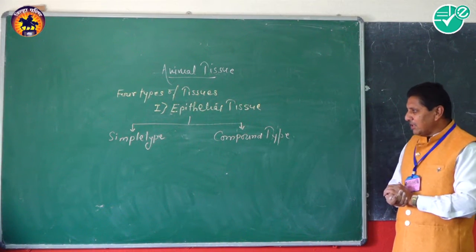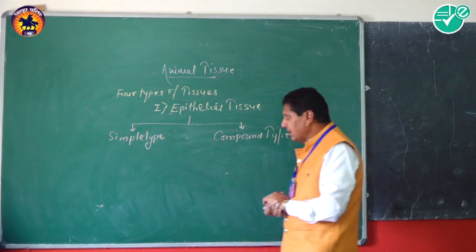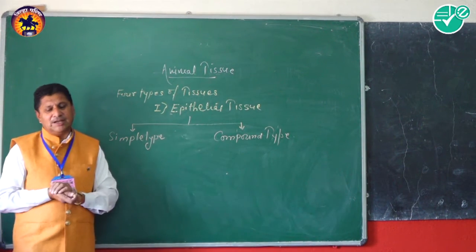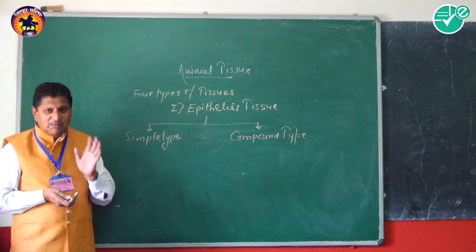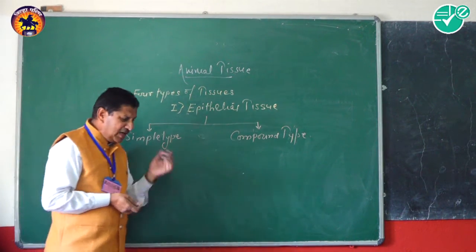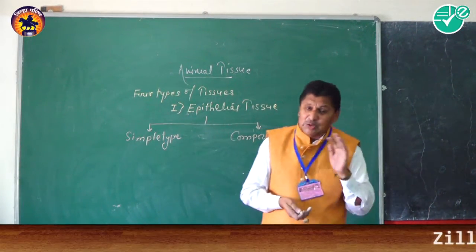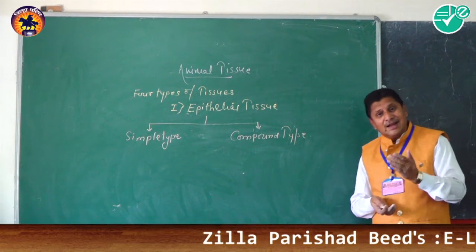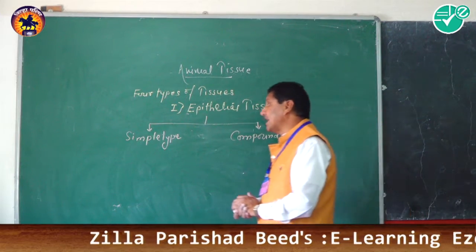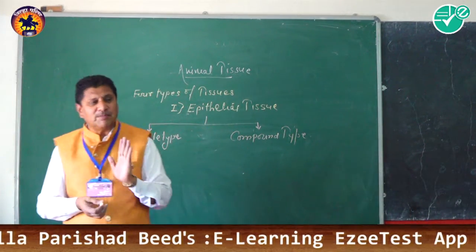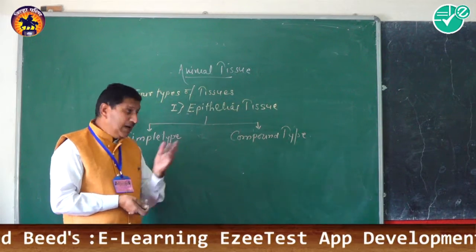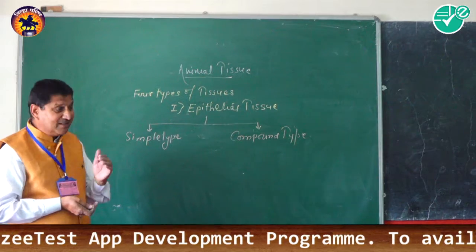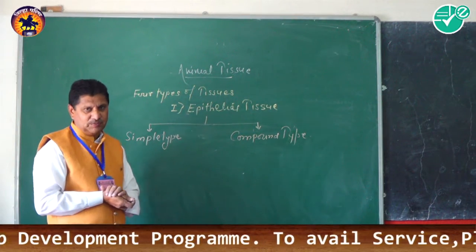For example, the squamous epithelium, the cuboidal epithelium, columnar epithelium, ciliated epithelium, glandular epithelium, sensory epithelium, and the germinal epithelium. These are the examples of simple type of epithelium. And in the compound epithelium, the stratified epithelium and the transitional epithelium are the examples.